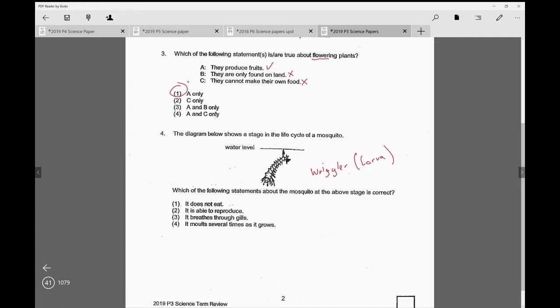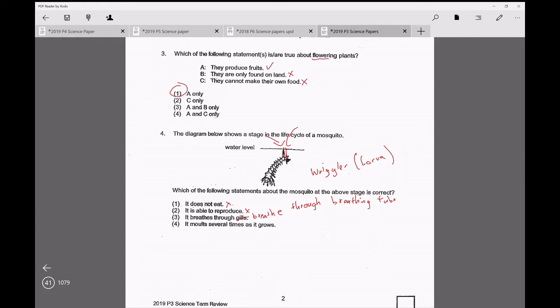So it's not true that it doesn't eat. It does eat. In fact, it eats a lot. It only doesn't eat when it becomes the pupa stage. So this is wrong. Only the adult stage reproduces, so that's out as well. They breathe through this thing called a breathing tube. Because they are not fish, they do not breathe through gills. The breathing tube, you can think of it as something like a straw. It is out of the surface, so they can breathe the air from above the water surface. That's what the pupa stage does as well.